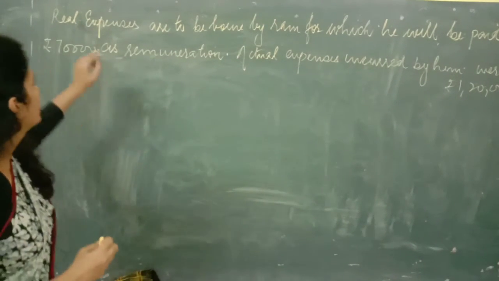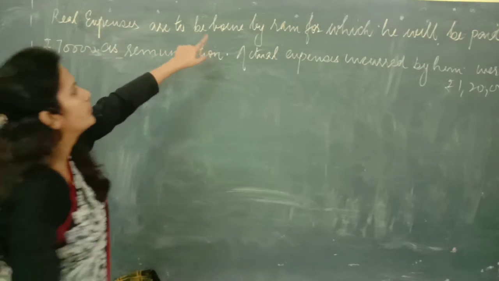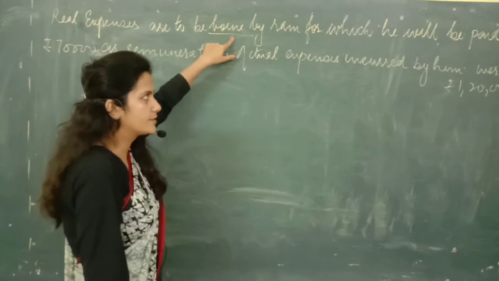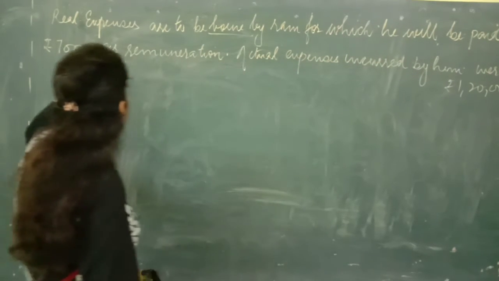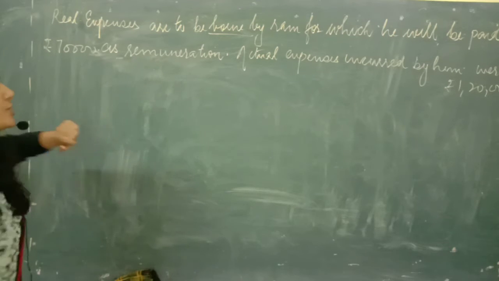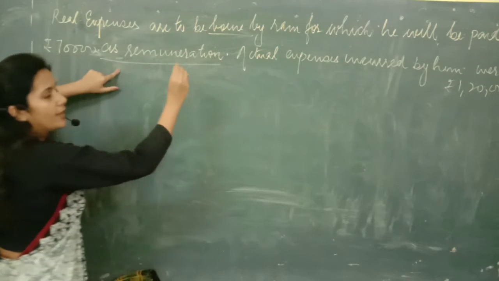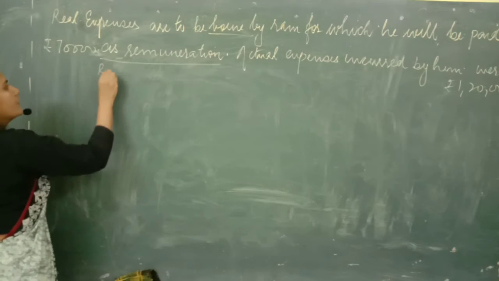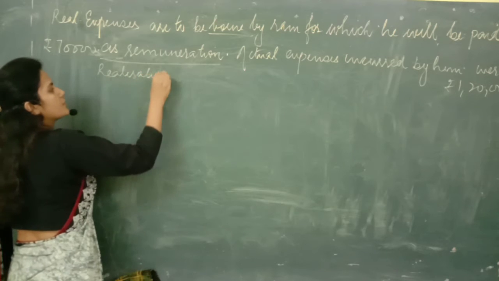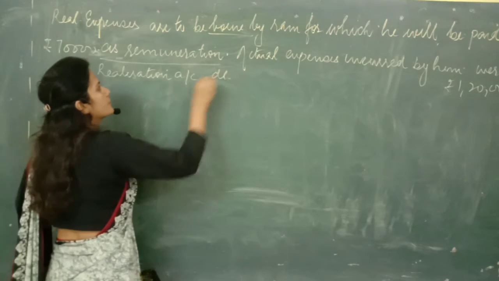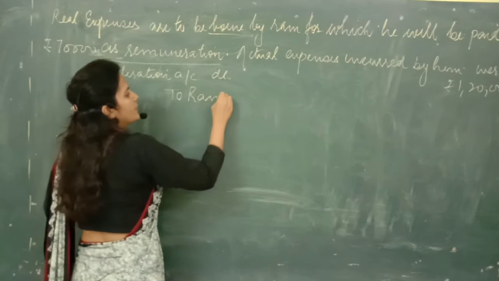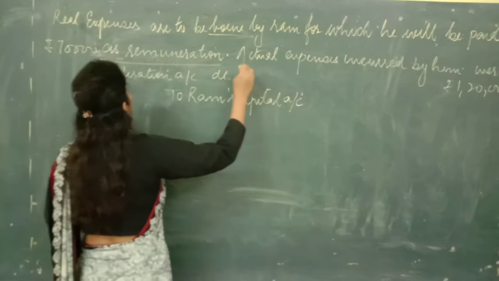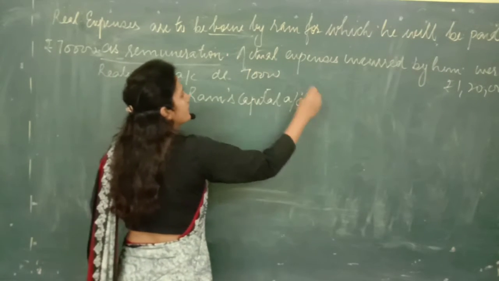Read the statement again. Realization expenses are to be borne by Ram, means he is responsible for making the payment of realization expenses, for which he will be paid rupees 70,000 as remuneration. So this remuneration will be paid by the firm to Ram. So the entry will be realization account debited to Ram's capital account, rupees 70,000.